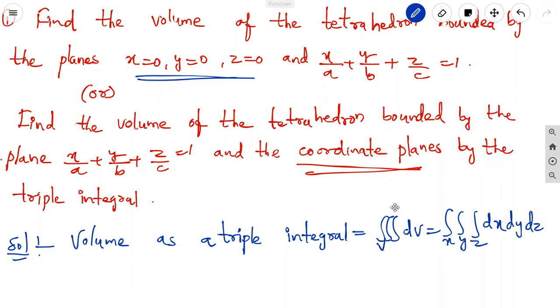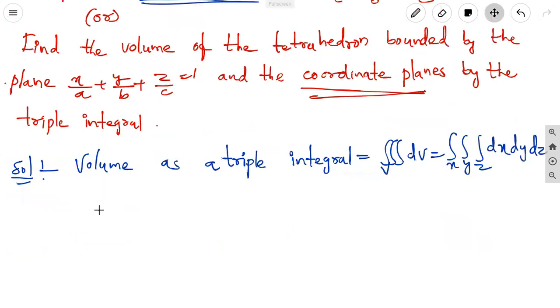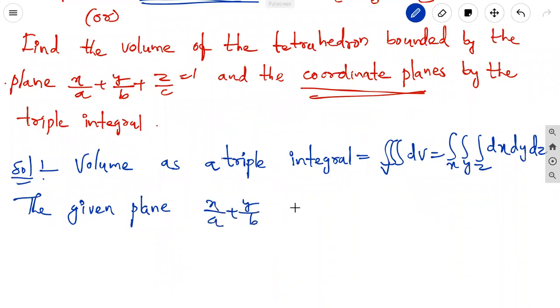Here, first of all, we know the given plane is x by a plus y by b plus z by c equal to 1, equation 1, and the coordinate planes are x equal to 0, y equal to 0, z equal to 0.